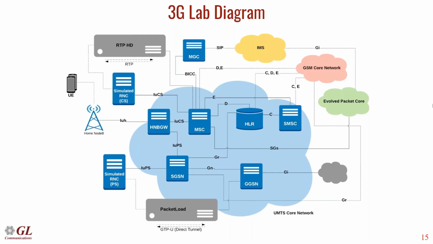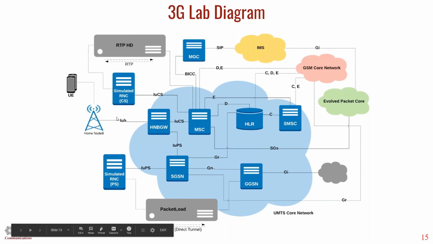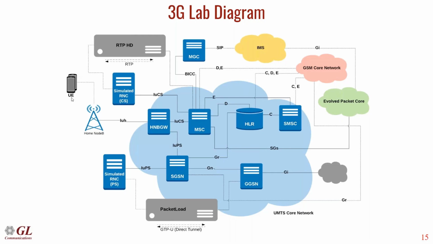So this slide here is depicting the 3G lab network architecture. First, I'll go over each of the nodes shown here. The initial node is the UE, which is a mobile equipment. In the boxes here, you can see the HNB gateway, MSC, HLR and SMSC will form a circuit switched core network, and the SGSN and the GGSN will constitute the packet switched core network.